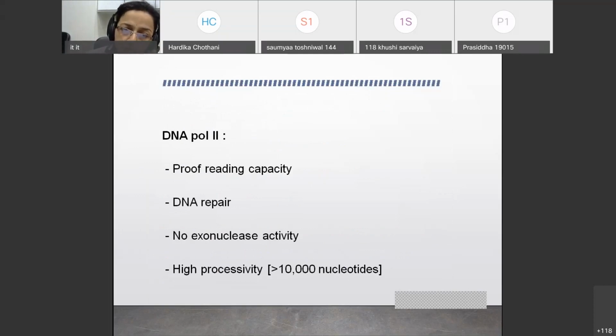Now, polymerase 2, again, it has proofreading capacity. It is helpful in DNA repair. Exonuclease capacity is not seen with DNA polymerase 2, and it has high processivity. That is, more than 10,000 nucleotides can be added at a time with the help of this polymerase 2 when the newly synthesizing DNA strand is going on.